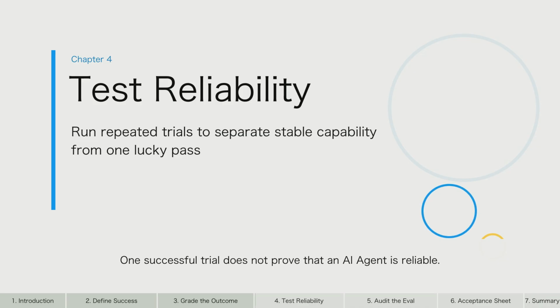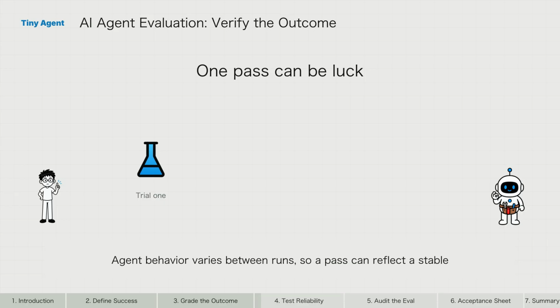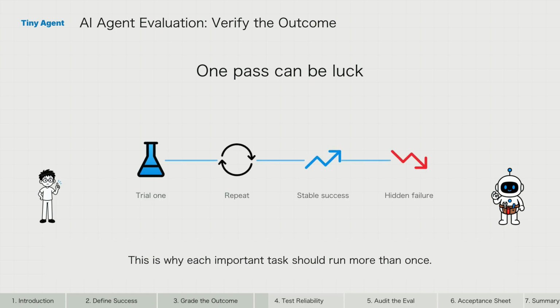One successful trial does not prove that an AI agent is reliable. Agent behavior varies between runs, so a pass can reflect a stable capability, a lucky trajectory, or an evaluator that missed the failure. This is why each important task should run more than once. The distribution of results reveals whether the agent usually succeeds, occasionally succeeds, or fails in a consistent way that one trial would hide.